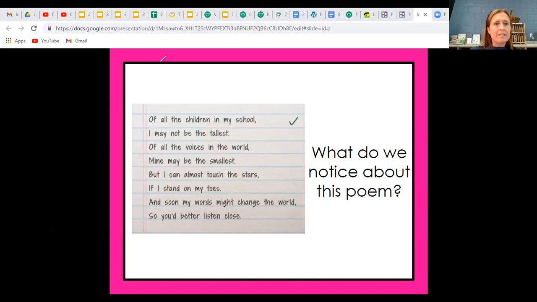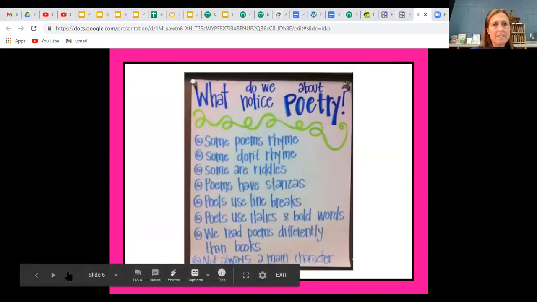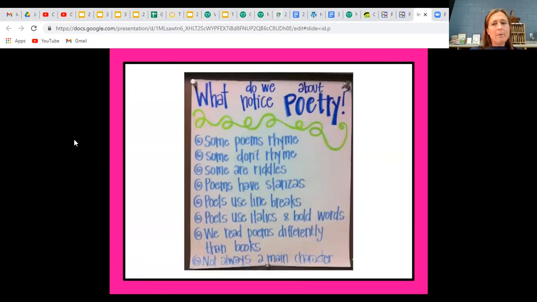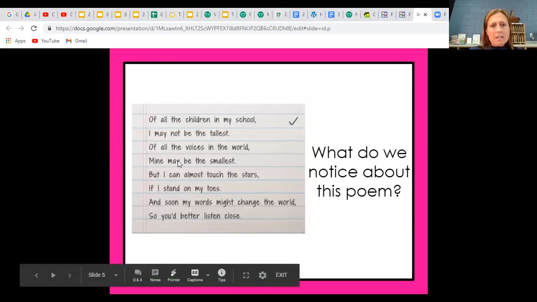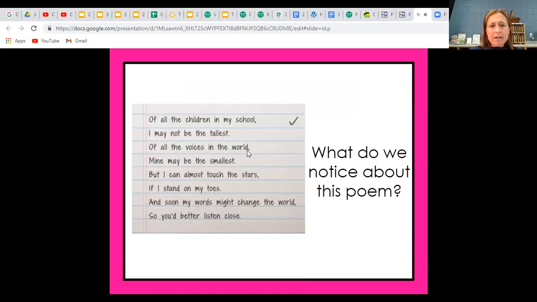All right, let's look at the next slide. What do we notice about poetry? Some poems will rhyme, some poems will not. Some are riddles, which, if you remember, are kind of like jokes. They give you hints towards the answer. Poems have stanzas. Stanzas are like paragraphs in regular writing. Poets use line breaks. That means where a line ends. And many times, let me see if I can find one in this last one. Okay, here the line breaks and they have a comma here and then it starts again on the next line.